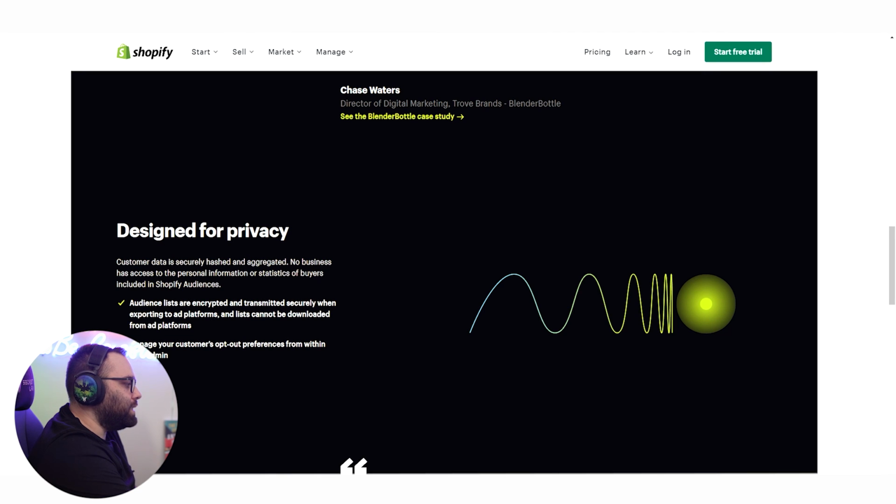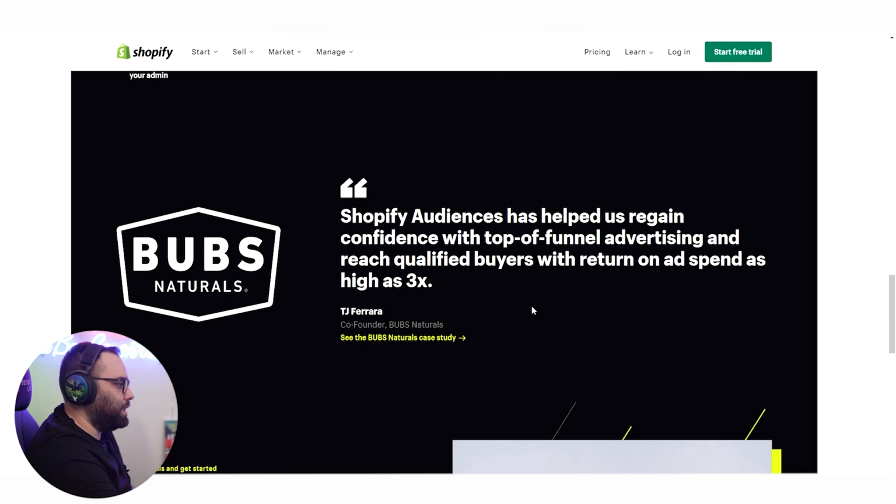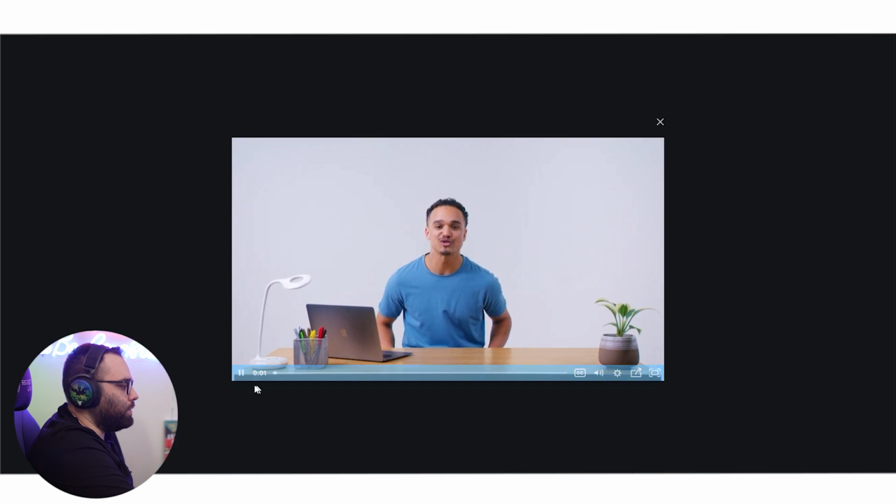It says that audience lists are encrypted and transmitted securely when exporting to ad platforms, and lists cannot be downloaded from ad platforms. So it's going to stay there. They have an integration with Facebook and Instagram. We're not able to actually get the list so that you can use them with email marketing, SMS marketing, and so on. And then we have a little bit of how it's working over here.